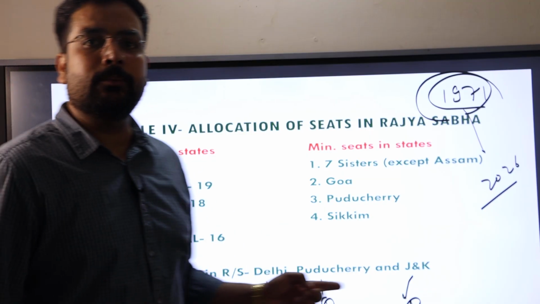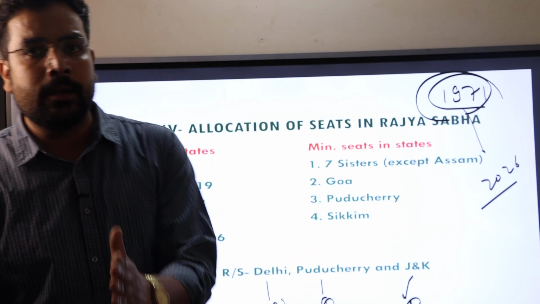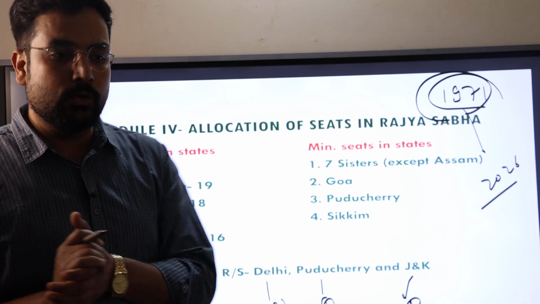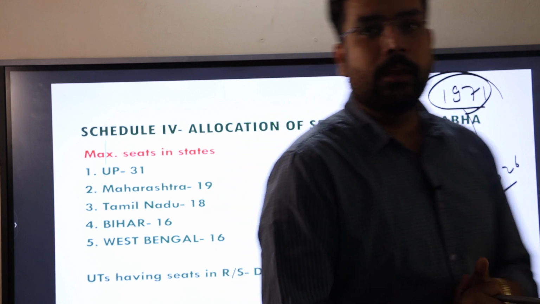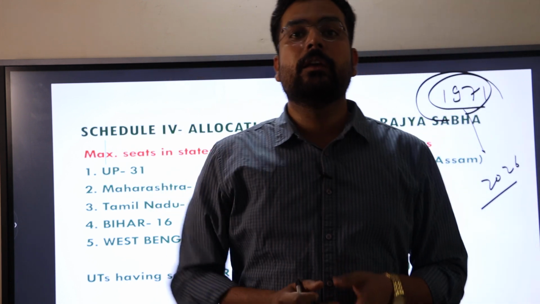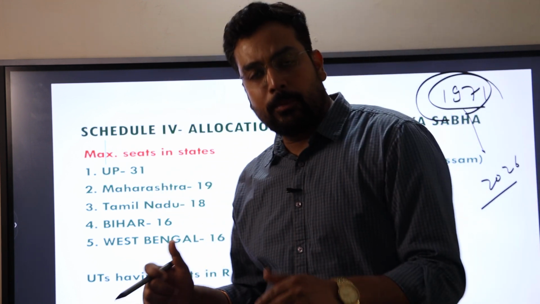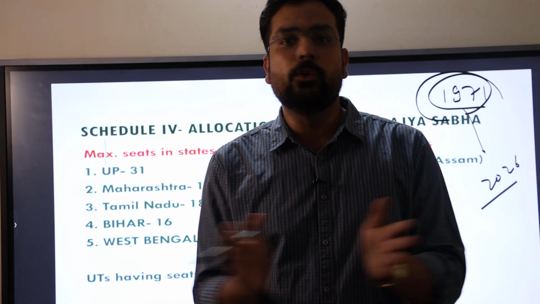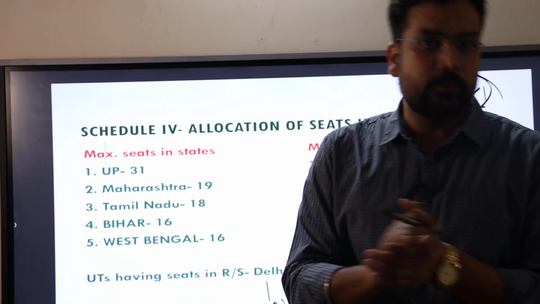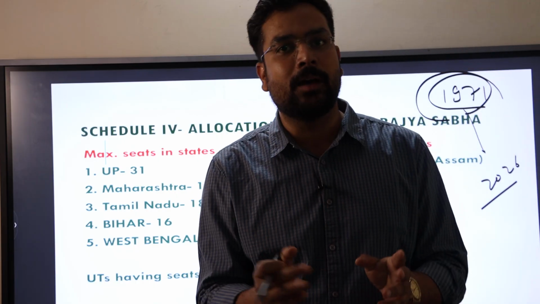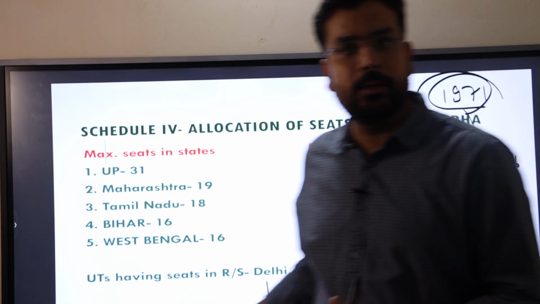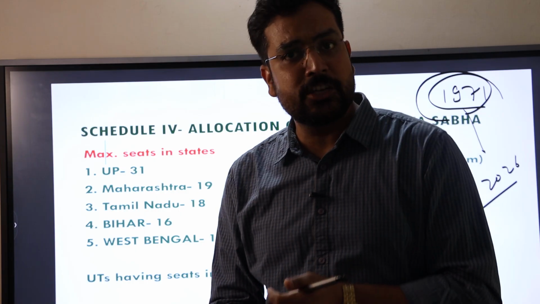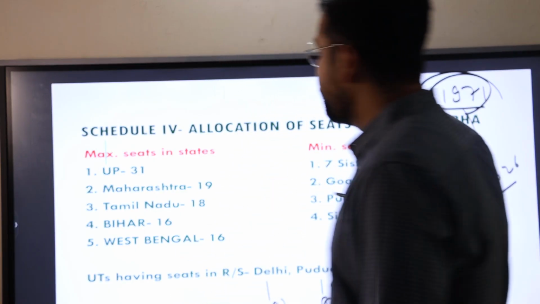The same question has been asked by UPSC earlier. Keep it in your mind that there is no uniformity of seats in the Rajya Sabha. It means a state with more population would get more seats, and a state with lower population would get fewer seats. All the UTs do not have representation in the Rajya Sabha. Only 3 UTs have representation, namely Delhi NCR, second Jammu and Kashmir, and third and final Puducherry.